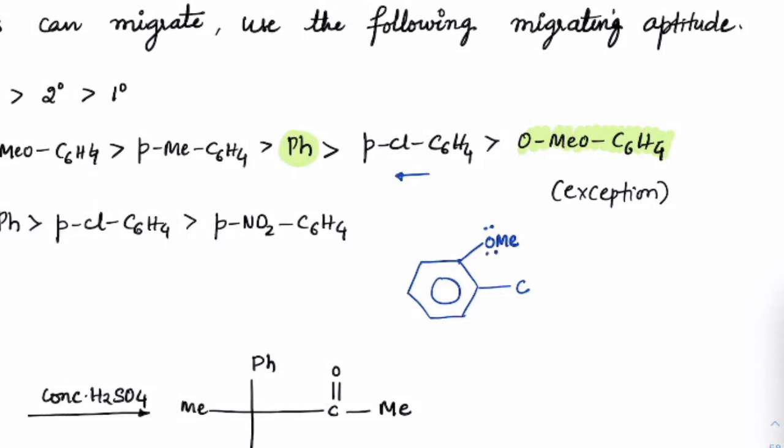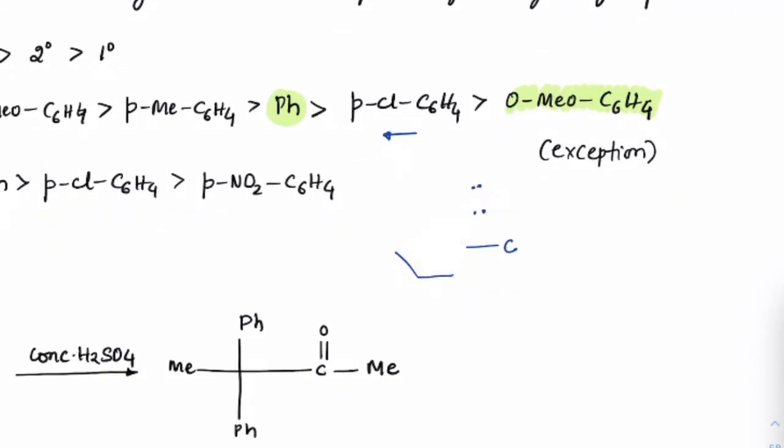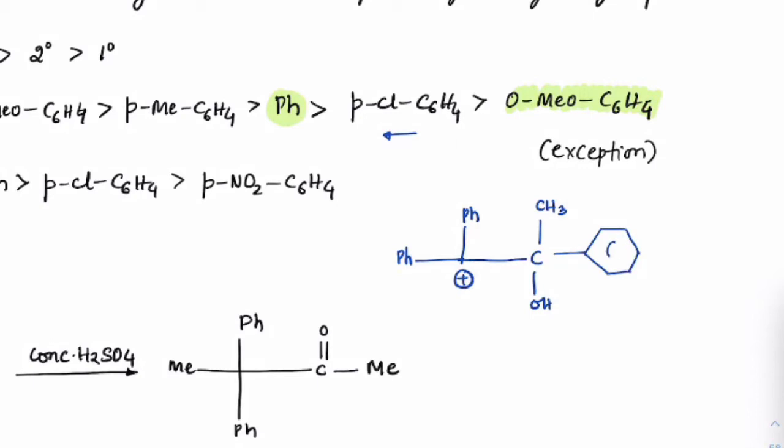Okay, the possible reason for that, let me show you. Suppose you have this type of migration to be done. I have phenyl here, OH here, and on this side, sorry, I have a carbocation here, and I have to migrate. I have OMe here, and phenyl here.